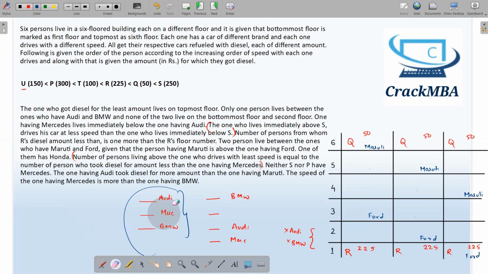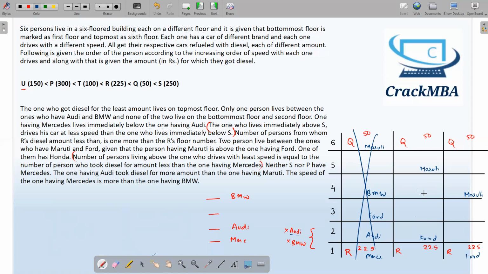So we cannot have any such structure. We will always have this structure: BMW, gap, Audi, Mercedes. Not possible. BMW, gap, Audi, Mercedes. This is possible. The BMW gap is filled by Ford, Audi, and Mercedes. But as you can see, Audi cannot come over here, so this case is eliminated.